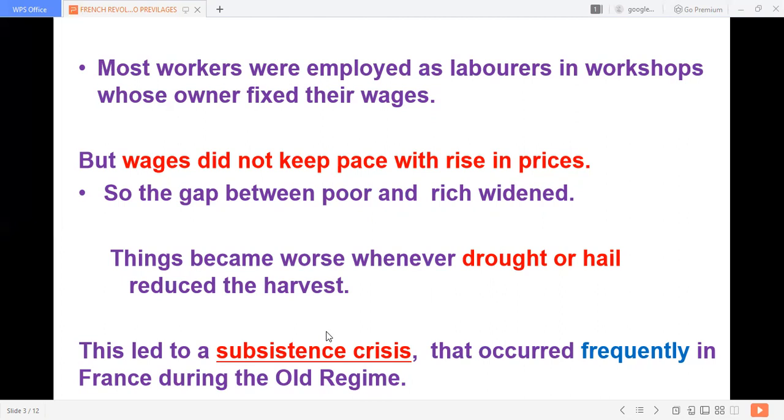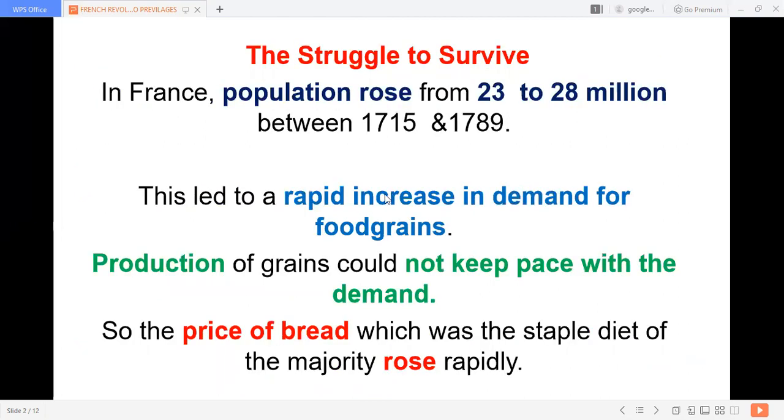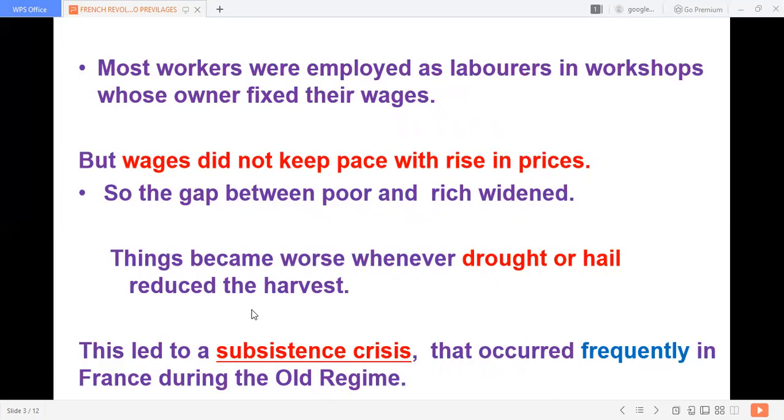What was the reason? We have seen that the population increased and the demand for food grains increased, but production did not increase. So the price increased, and the increased price could not be met with the small salary. People's salary was less, so it was a problem for the poor. The situation became worse whenever drought or hail led to a poor harvest. This situation is called a subsistence crisis. It occurred frequently in France during the Old Regime, the government and institutions of France before 1789. Subsistence crisis was the first reason.